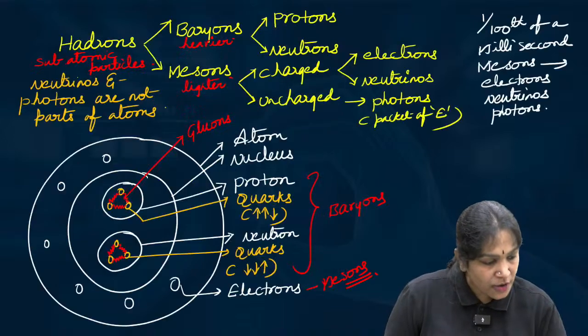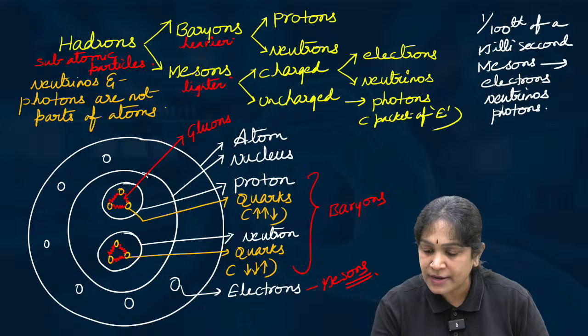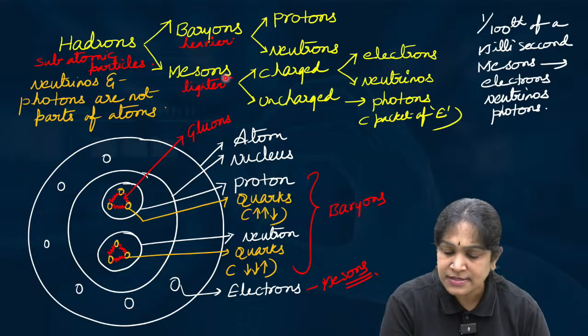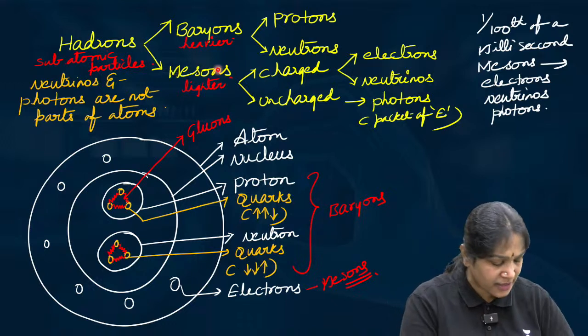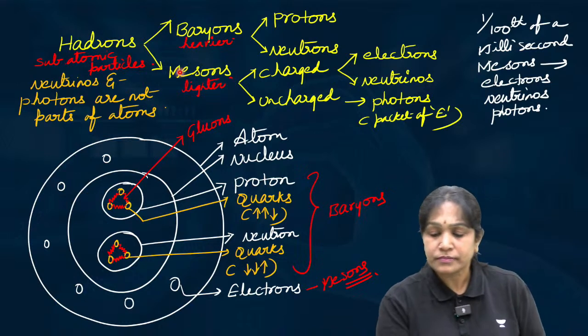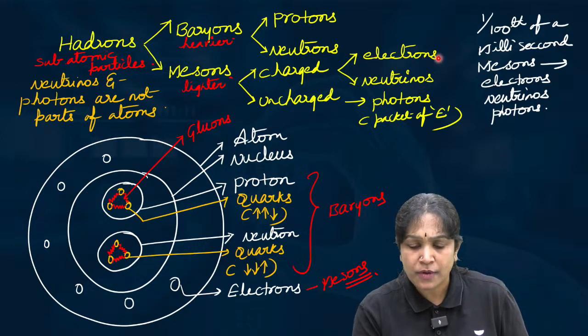No, electron is not a hadron. Remember, electron is a meson. Just remember these words. If you forget these words, you cannot understand. Electron is a meson.